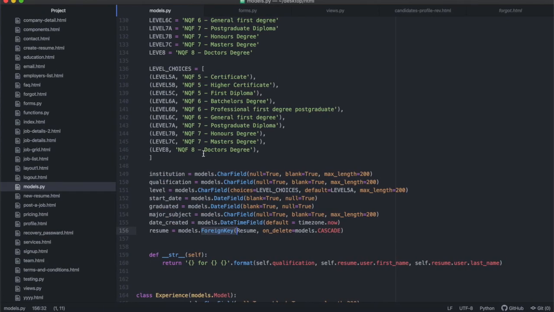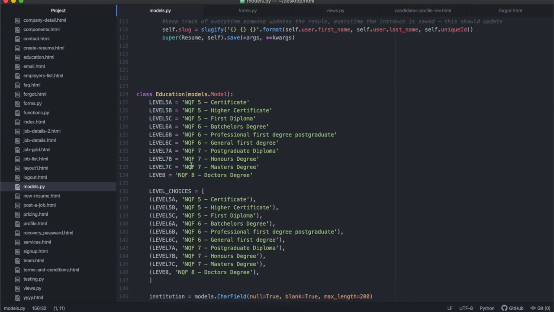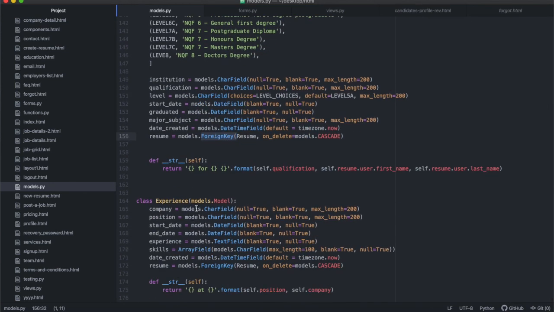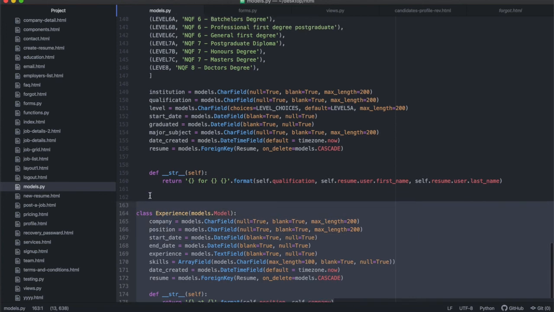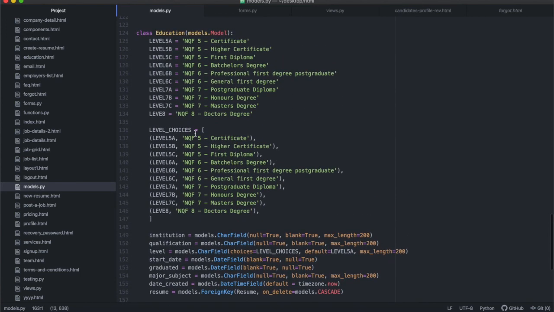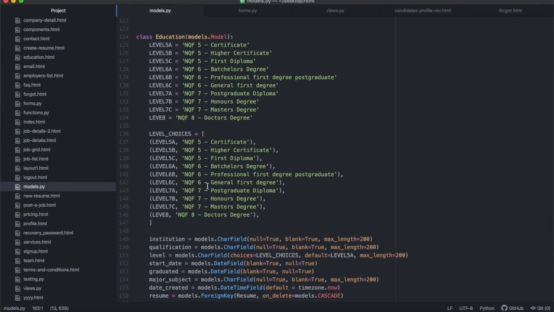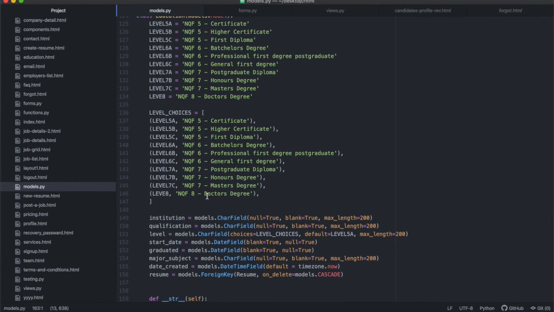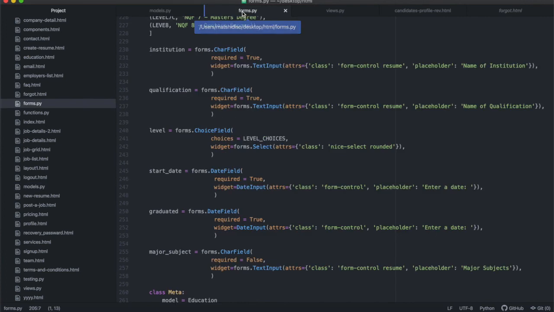And I'm going through the education class in detail, but I won't do that for the experience class. I want you to create it yourself, from everything you've seen of what I've done here. This is also part of the learning process. So think through what should be in the model. The same way I've done it, I want you to go and do the same for the experience class. Then once you've done that, we're going to go to the forms.